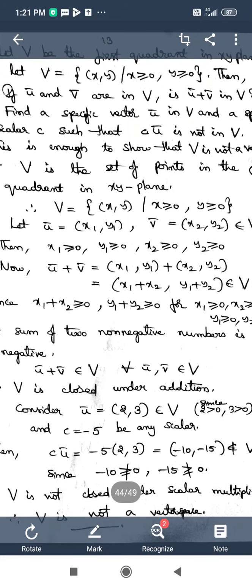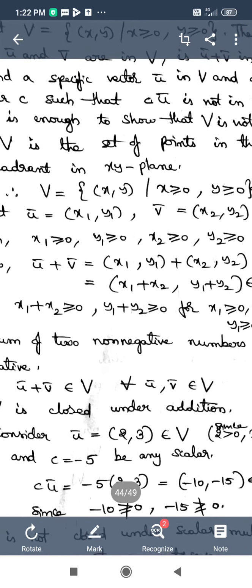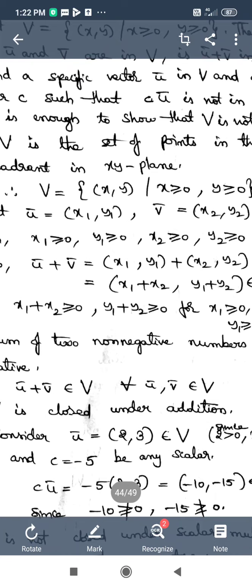I have calculated it. It is -5 times 2 comma 3, and by scalar multiplication in R2 it is equal to -5 into 2, that is -10, comma -5 into 3, that is -15. Here we can see both the elements of the ordered pair -10 comma -15 are negative. They should be non-negative.